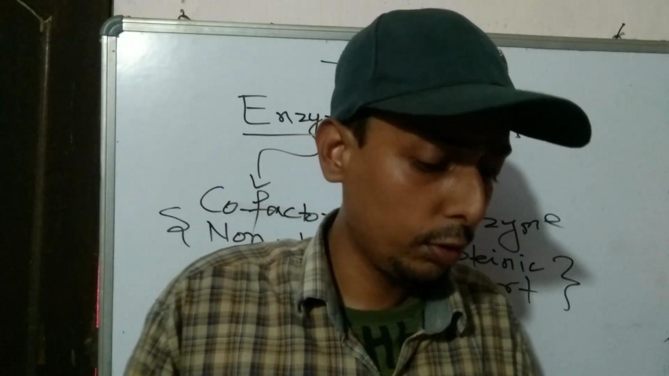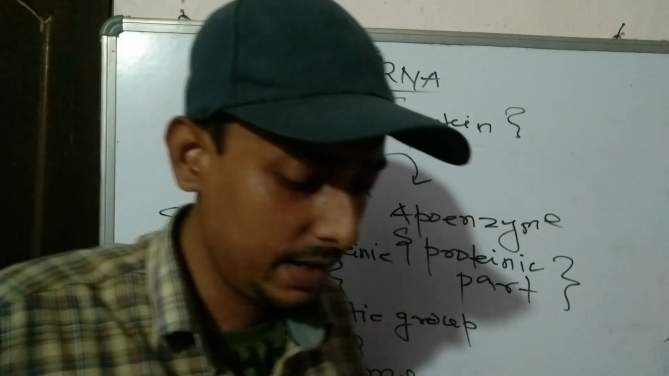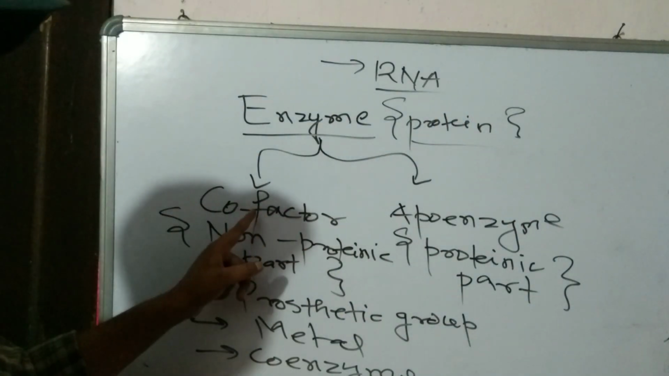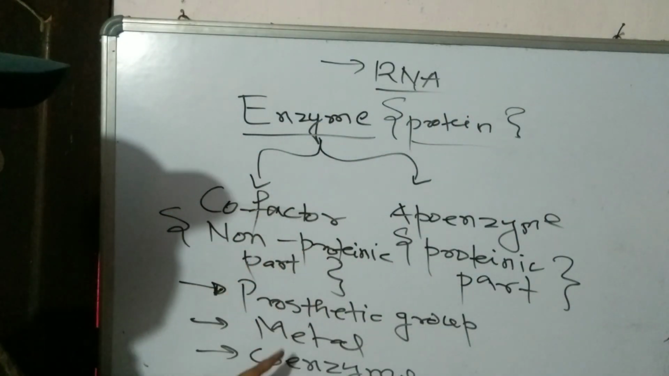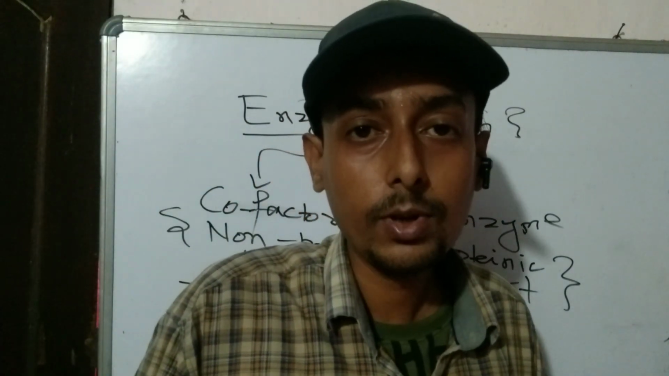Option number 3, prosthetic group. See, the prosthetic group is non-proteinic part and it is the organic part. And option number 4, cofactor. Again I have told you cofactor is the non-proteinic part and there are 3 types of cofactor. Now that's all about enzyme.